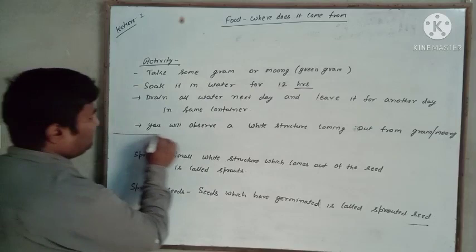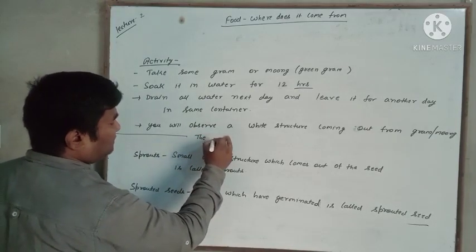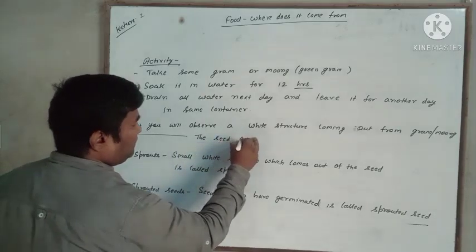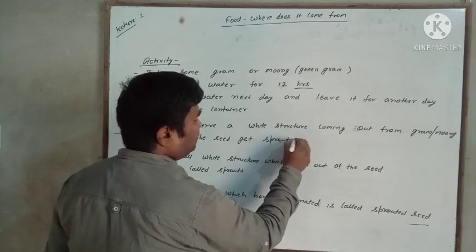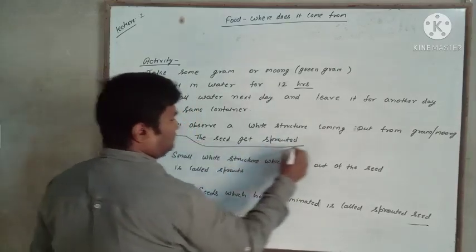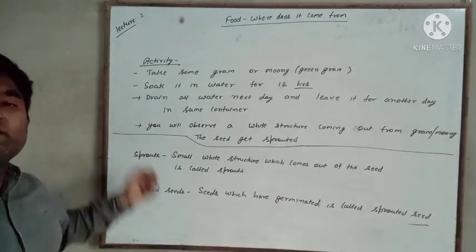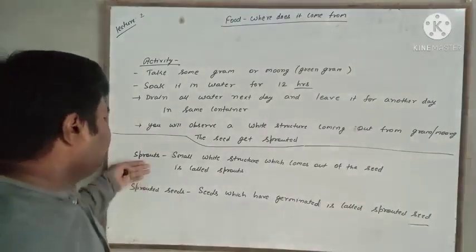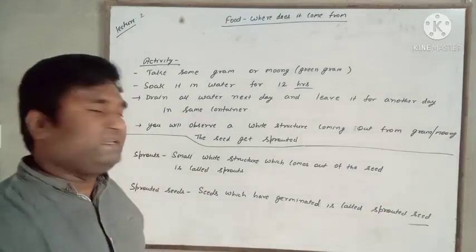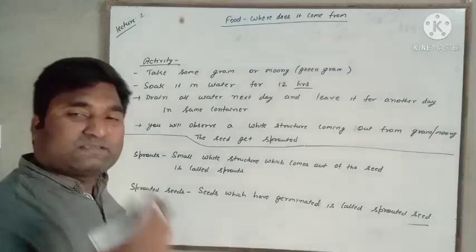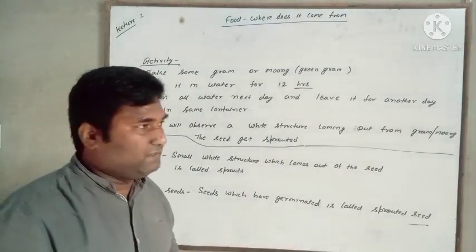Okay, so the seed gets sprouted. So from this activity we can germinate the seed. So the sprout, the white structure that comes out from the seed, is called sprout, and the seed with the white structure is called sprouted seed.